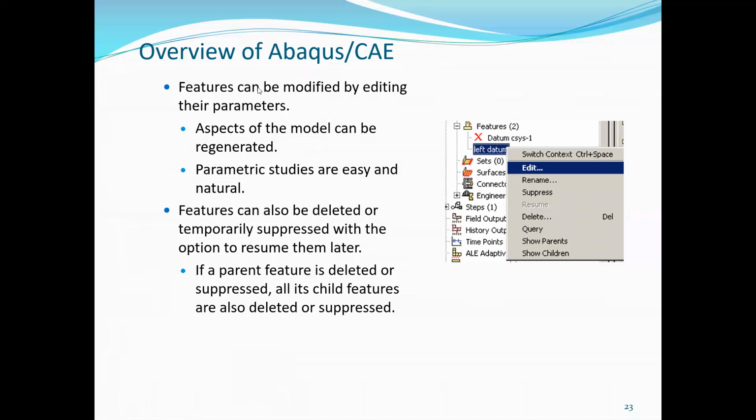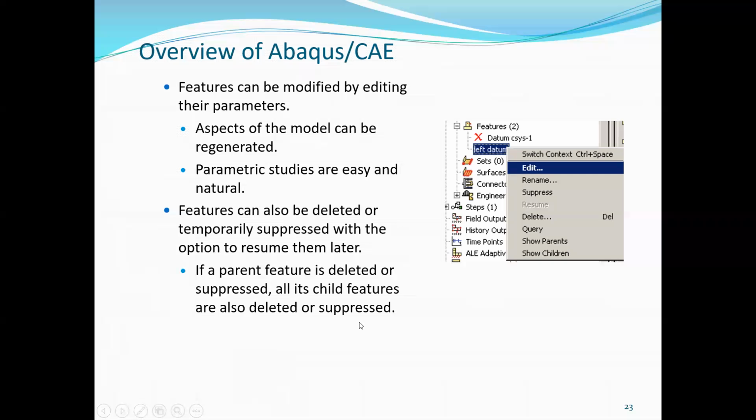Next, features can be modified by editing their parameters. Now you just have to right click on the feature and click on edit. Aspects of the model can be regenerated, so parametric studies are easy and natural. Features can also be deleted or temporarily suppressed with the option to resume them later. This suppress option is there. If a parent feature is deleted or suppressed, all its child features are also deleted or suppressed.